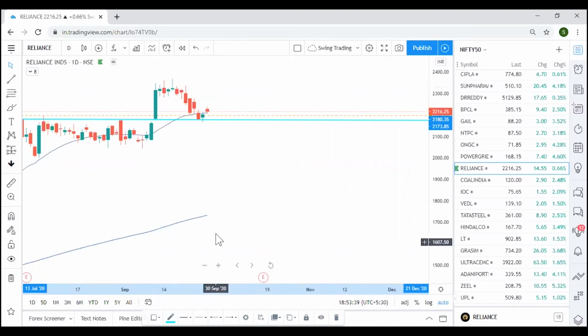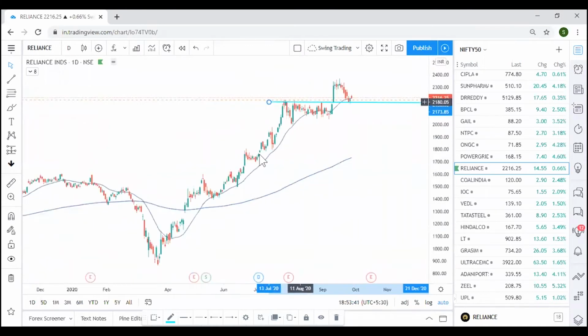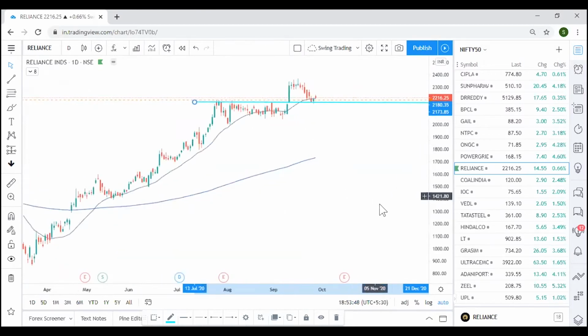And if it exceeds further, it will be like Escorts, the way it's just in a bullish run. So it's a very strong and very good stock, good to buy. As per your strategy or confirmations, you can look to buy this stock and keep it with you.